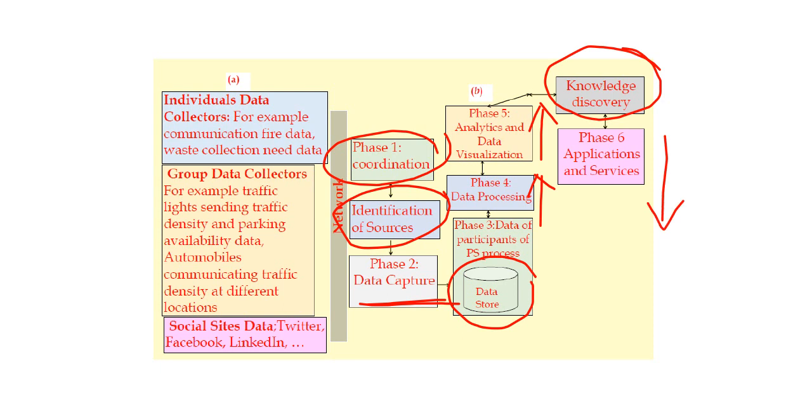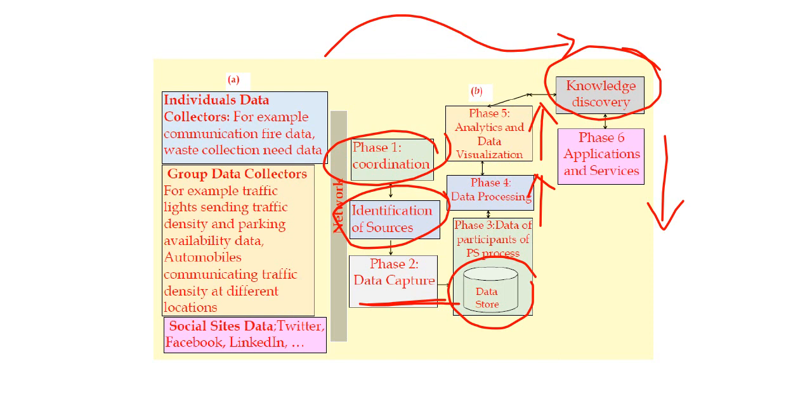So you can always think of some real-time analogous example of this kind of participatory sensing. Just try to imagine some situation where you collect the individual data, or group data, or the data from the social sites, and after having collected, in what way you organize these things till you take a specific action at the end, right?